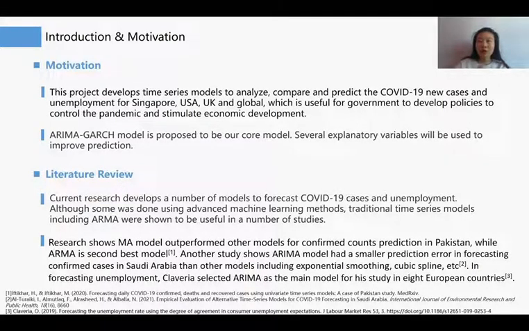Current research already develops a number of models to forecast them, although some was done using advanced machine learning methods. Traditional ARMA model is shown to be useful. They find ARMA outperformed other models for new cases prediction, including exponential smoothing and QV-SPI. In forecasting unemployment, ARMA is also used widely.